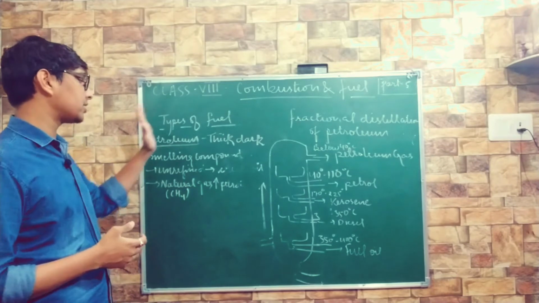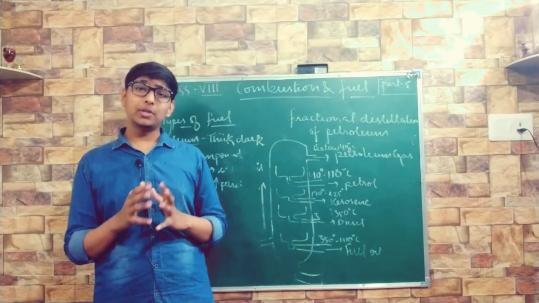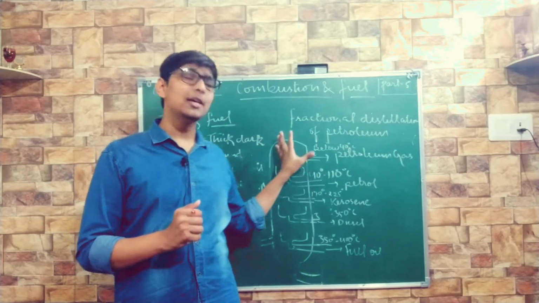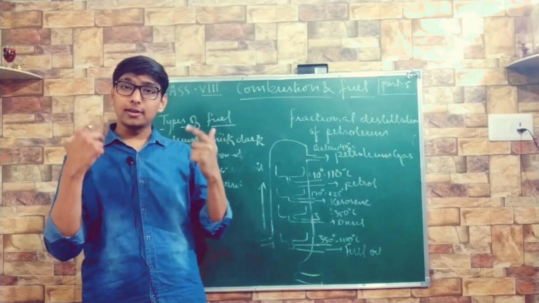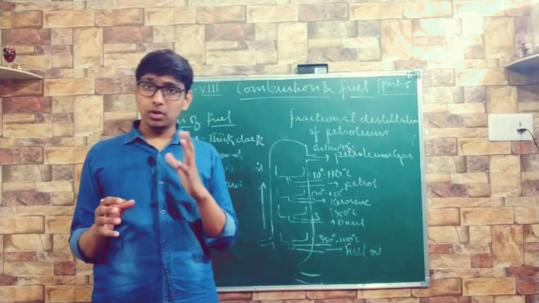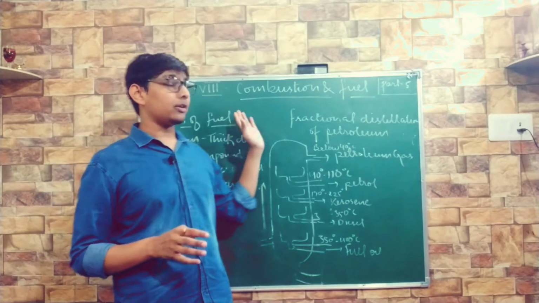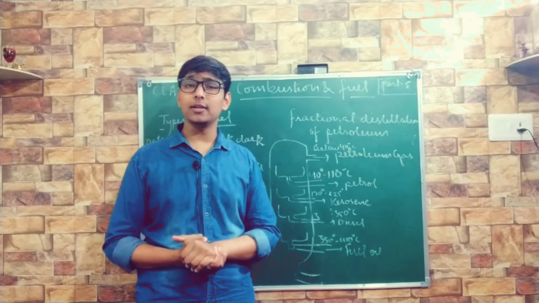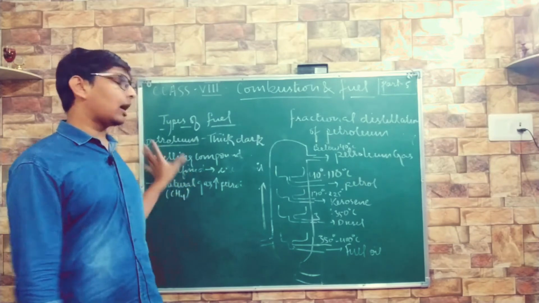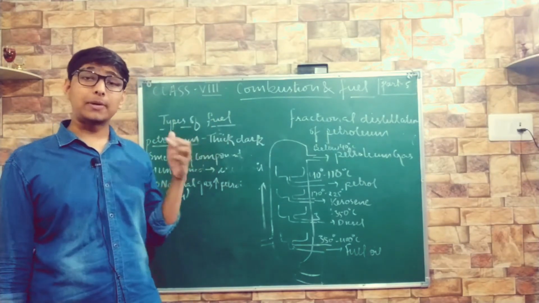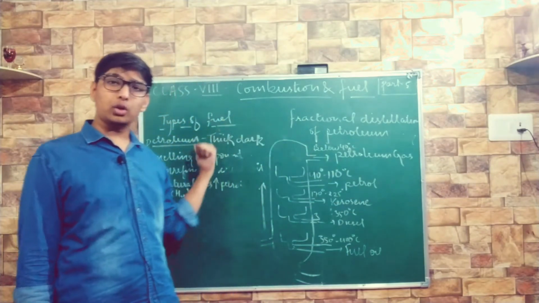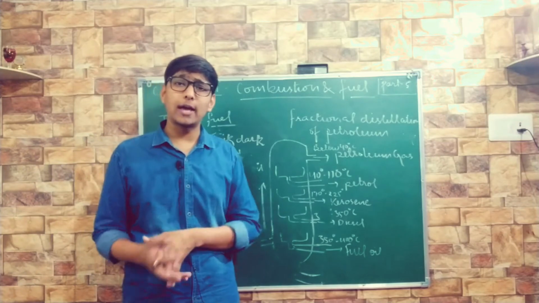How does the process of refining occur? This happens with the help of fractional distillation. Petroleum refineries perform this task. It seems very simple hearing fractional distillation, but it's a bit complicated process. You can Google petroleum refineries to see them. They are very huge plants and a very complicated process, but we will understand it in a very simple way. The unrefined petroleum is called crude oil. If somebody asks you the difference between refined products and crude oil, you will say the unrefined petroleum is called crude oil.